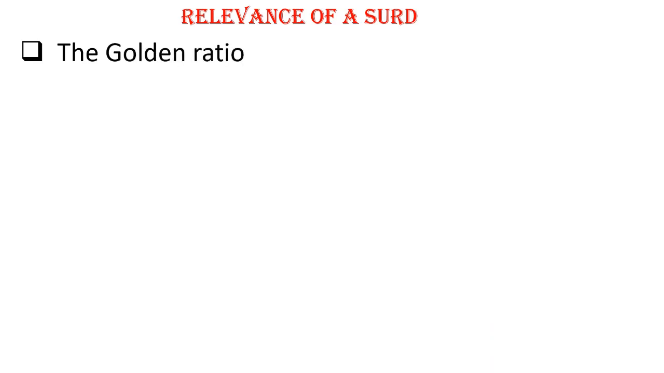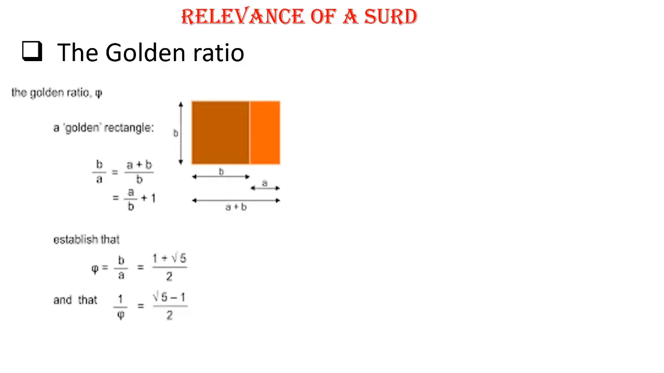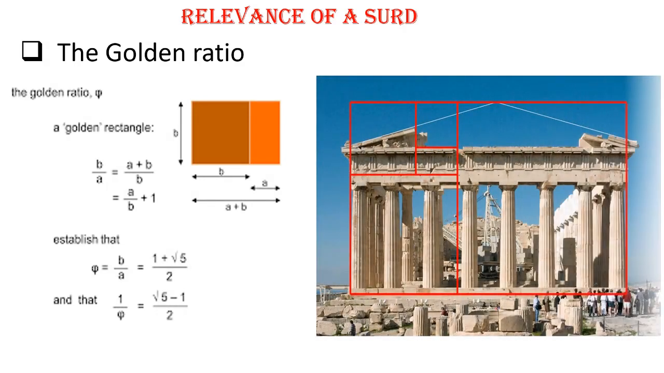This ratio is aesthetic beauty in architecture, and with this, its value has a surd inside. So we have root 5 here, and this is how the golden ratio looks like. So you can go and search on it.